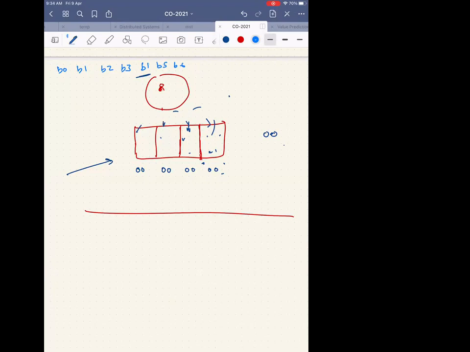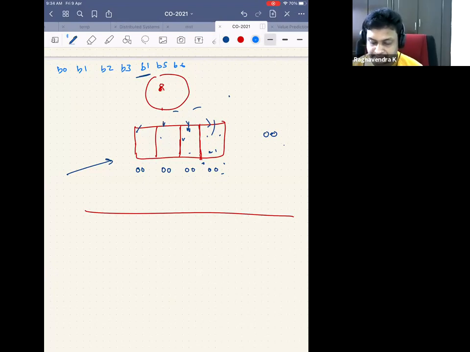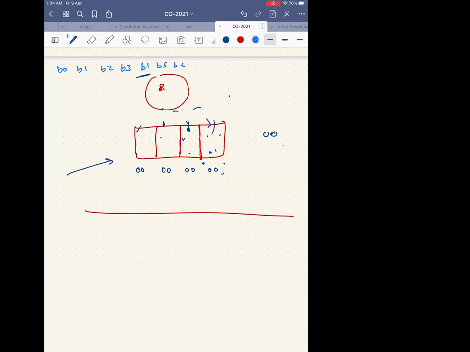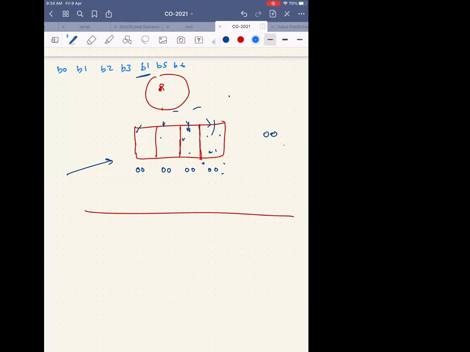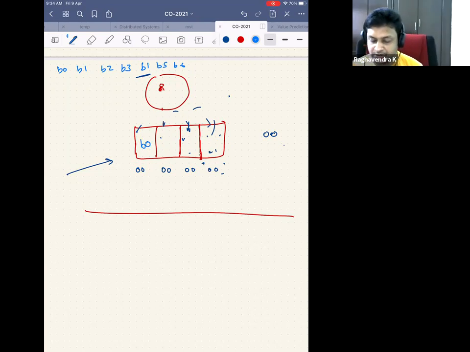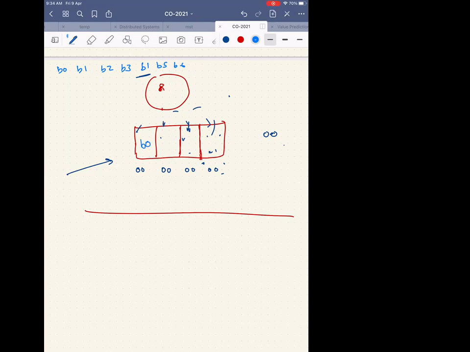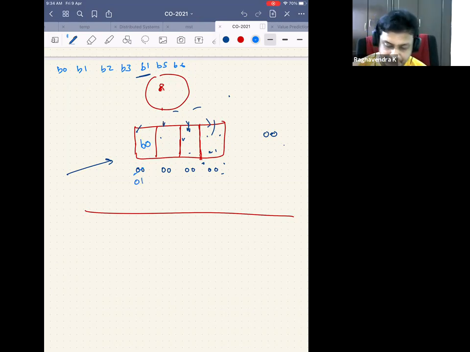So now B0 came. What should you do? As the number of blocks filled is 0, 0, it will have the 0, 0 counter near it. Do I keep it here? B0 should be kept in the first block. Then B1 came. What should I do? It should be incremented. 0, 0 should become 0, 1. Not here, sir. Outside.